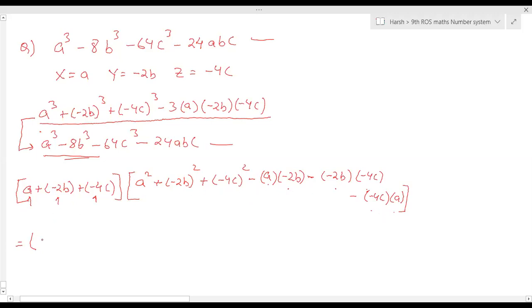I'm telling you to finally write it. You can write it a minus 2b minus 4c, a square plus 4b square plus 16c square, minus plus 2ab, here it is plus minus 8bc plus 4ac. Can we write it like this? Okay, sir. Got it?